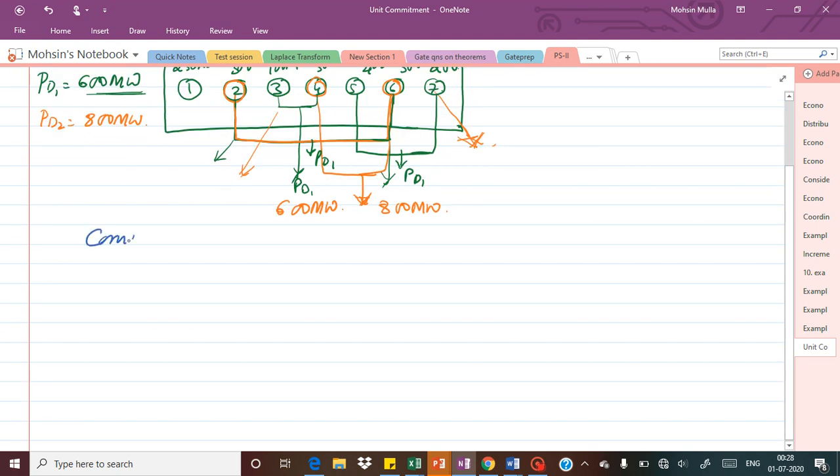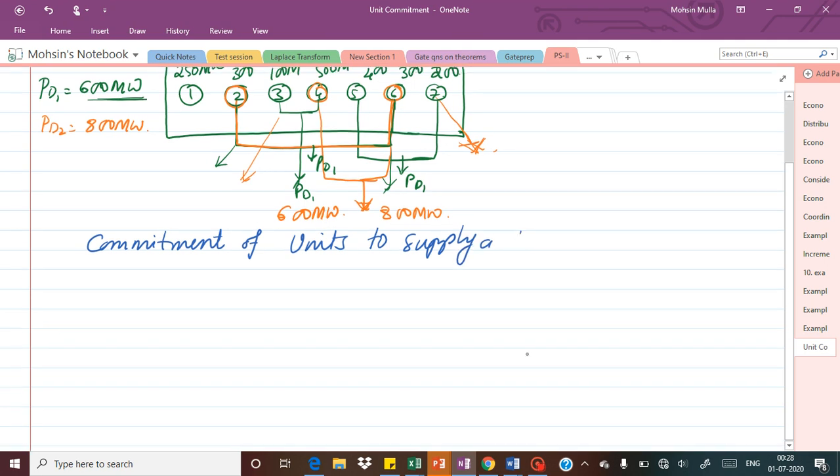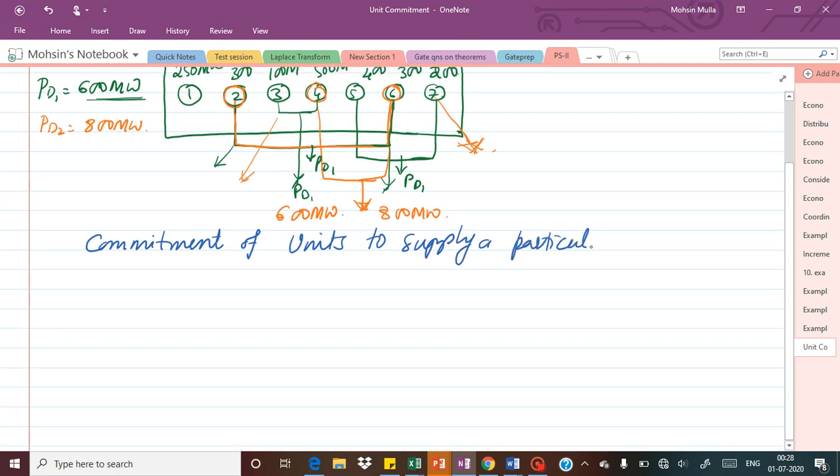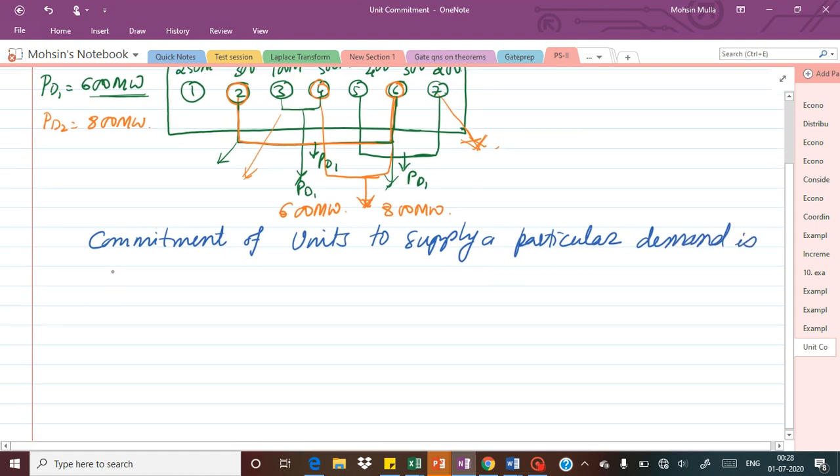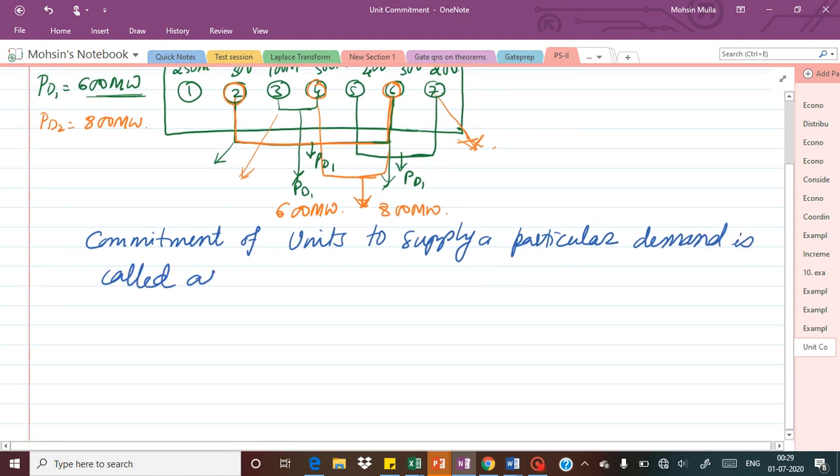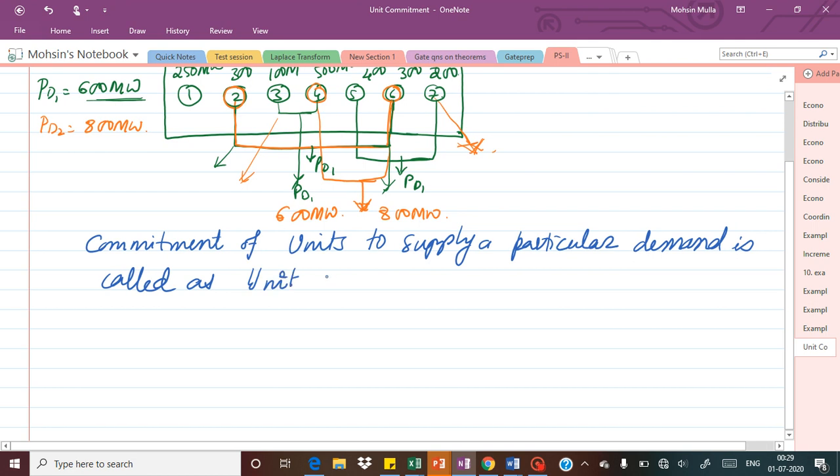So here basically it is nothing but the commitment of units to supply a particular demand. This is called unit commitment. Here two cases are possible: individual units are also committed, and also a combination of units is committed to supply a particular amount of load.